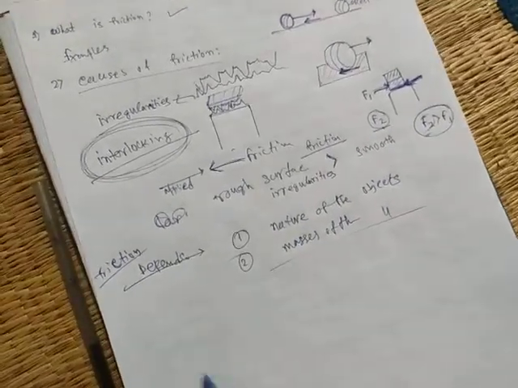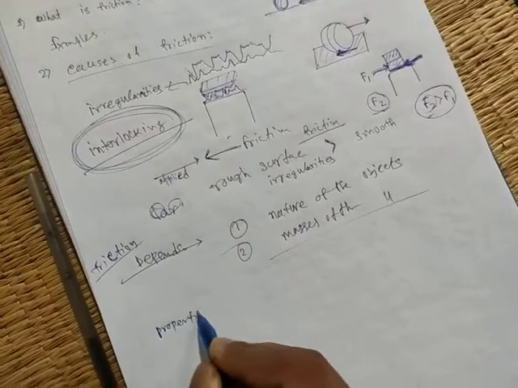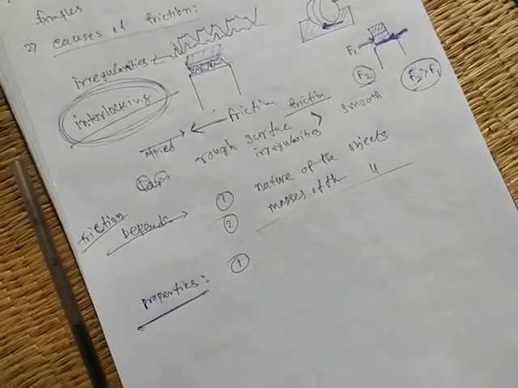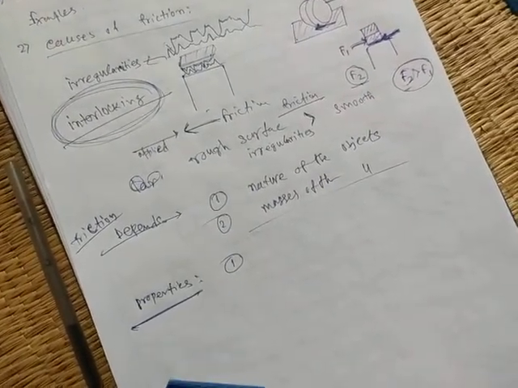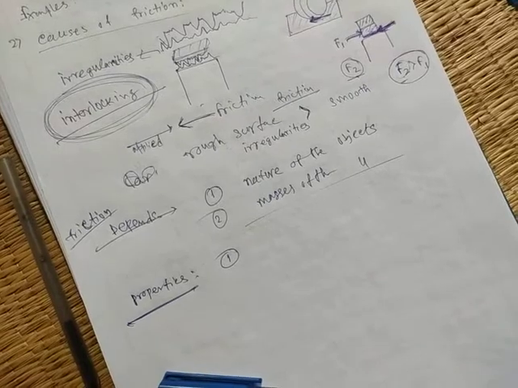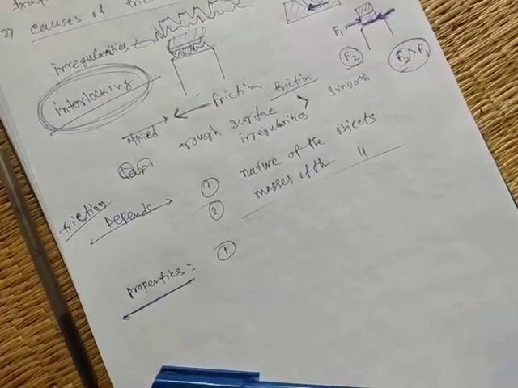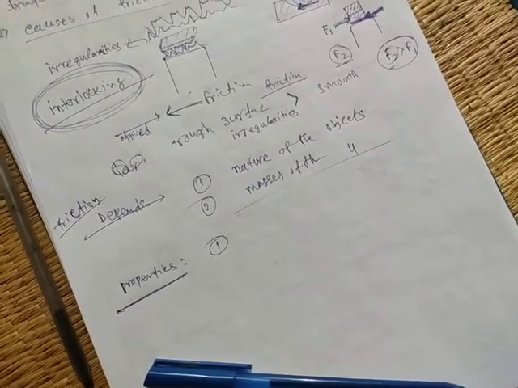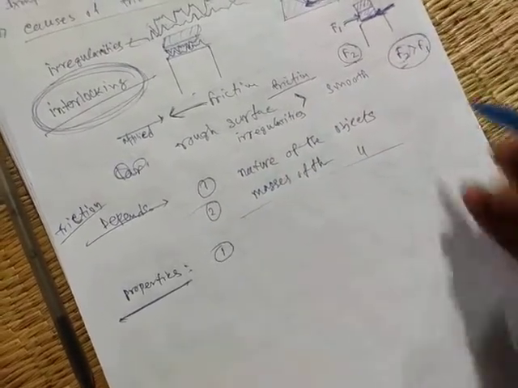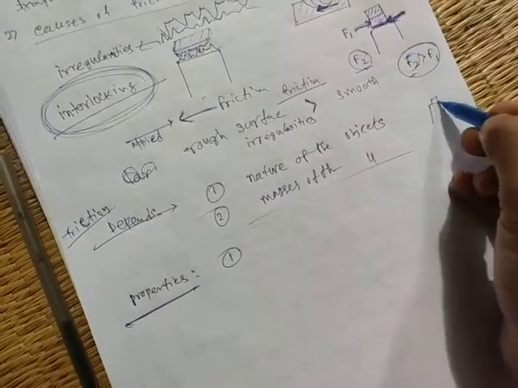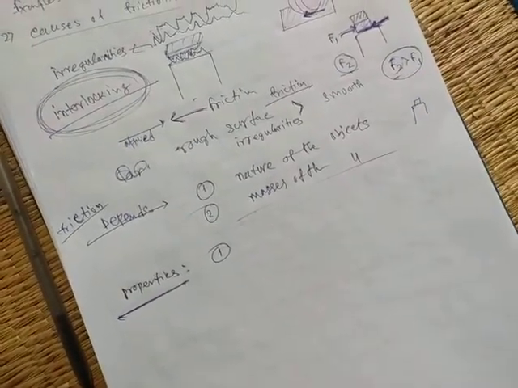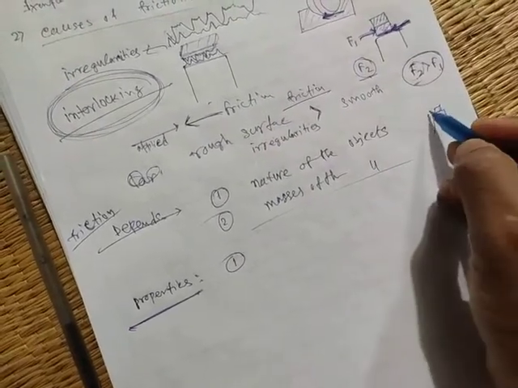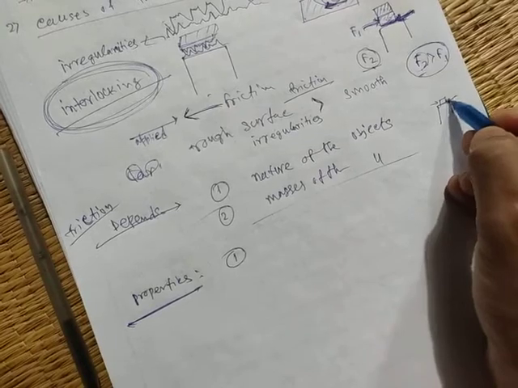Okay, now properties. First, friction is produced only when one body is made to move upon another body. Suppose a brick is at rest on the table. Now there is no friction. If we try to move this brick, then the friction comes to act.